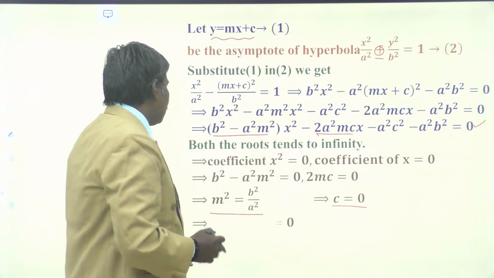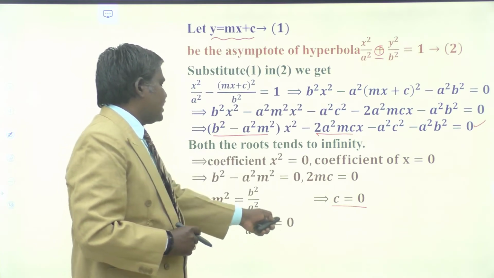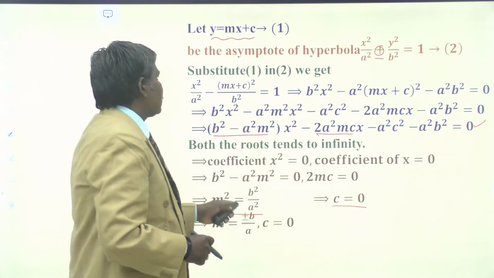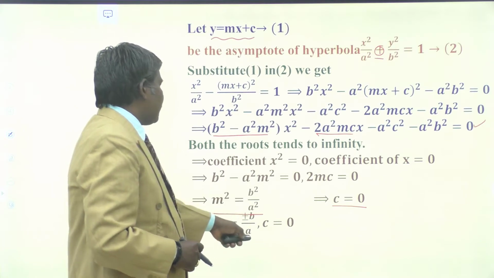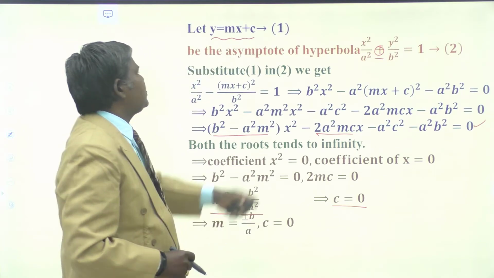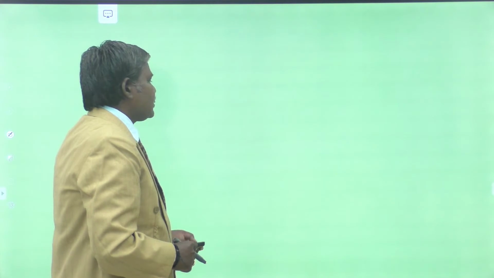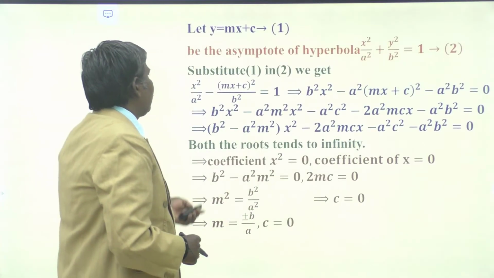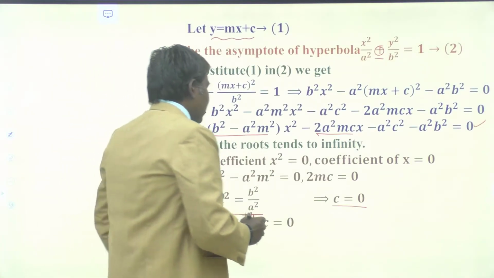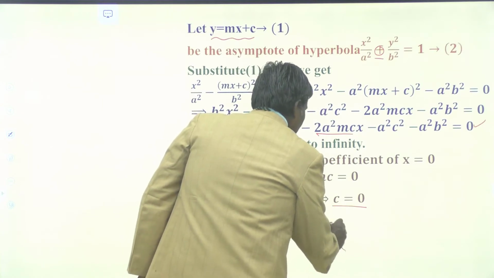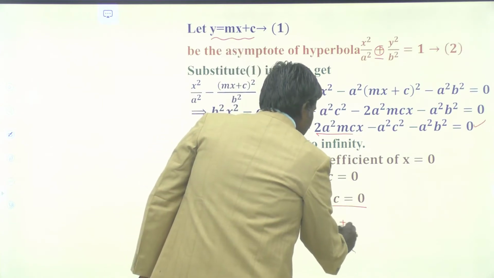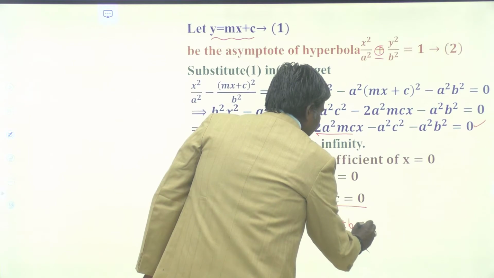From that m is equals to plus or minus b by a and c is equals to 0. Substitute the values m equal to plus or minus b by a and c equal to 0 in y is equals to mx plus c. We get the asymptotes as y is equals to plus or minus b by a into x.